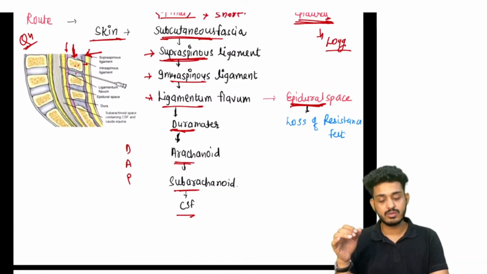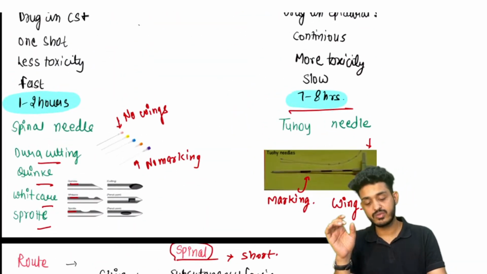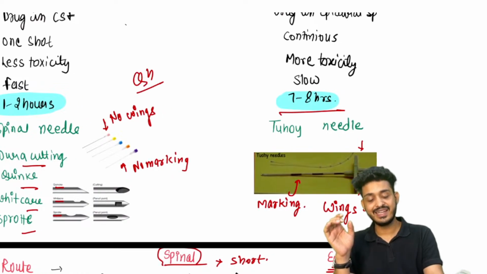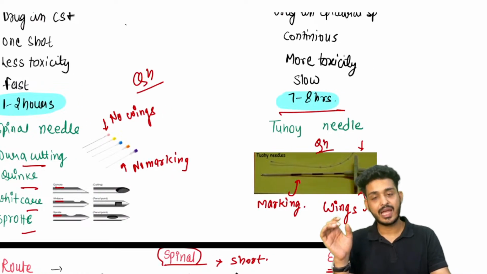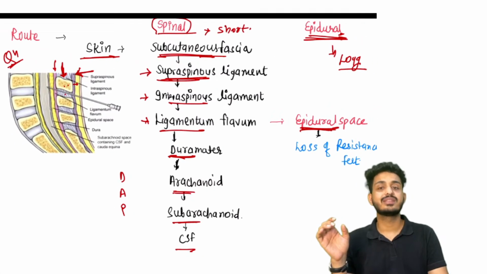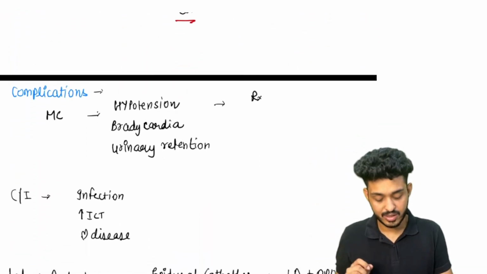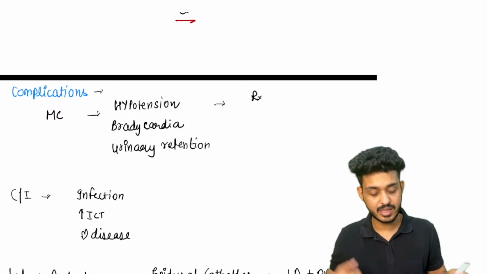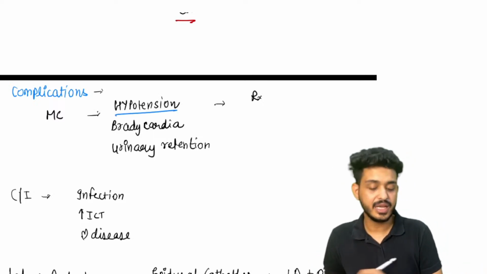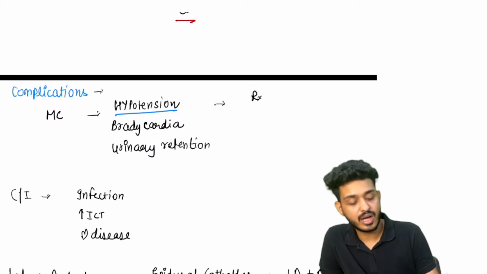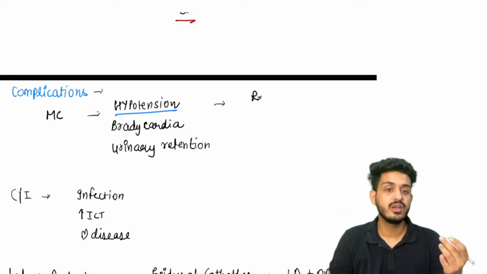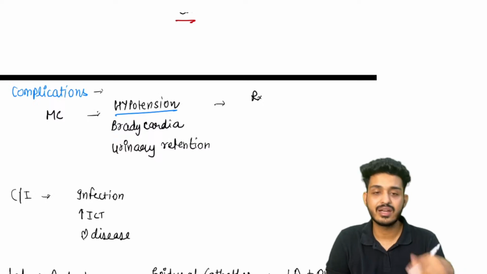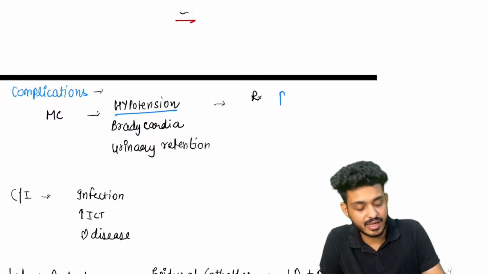Now we understand two important questions from this. First one was on the needles and second one is on the time. This is the important part. Now what are the most important complications that can happen during this? The most common complication will be hypotension. How are you going to treat that hypotension? You can give an alpha 1 agonist, which causes vasoconstriction, and the drug name is phenylephrine.